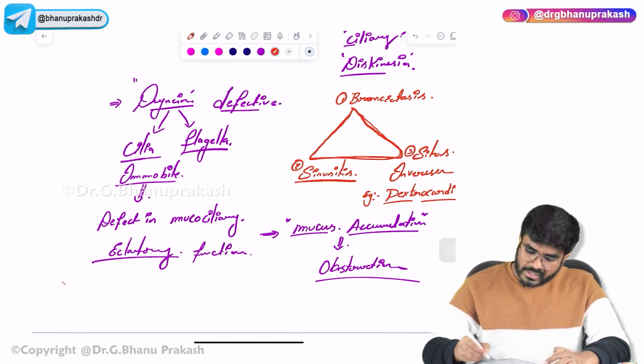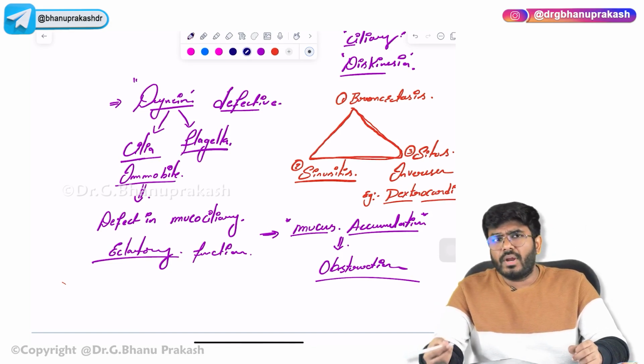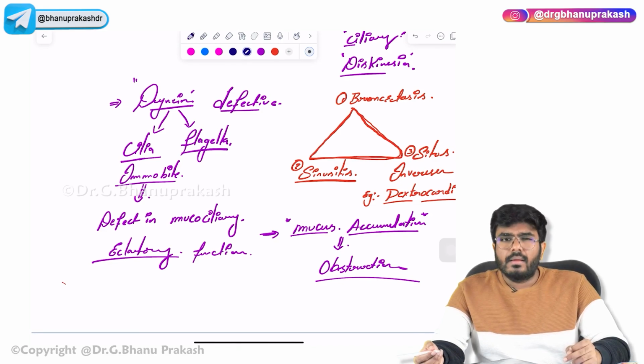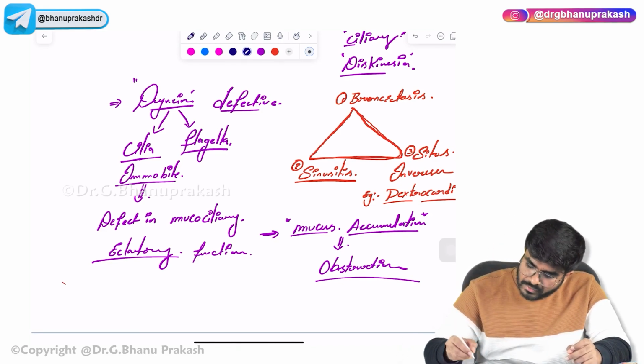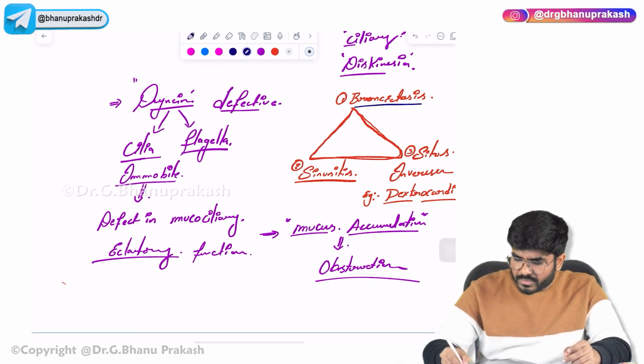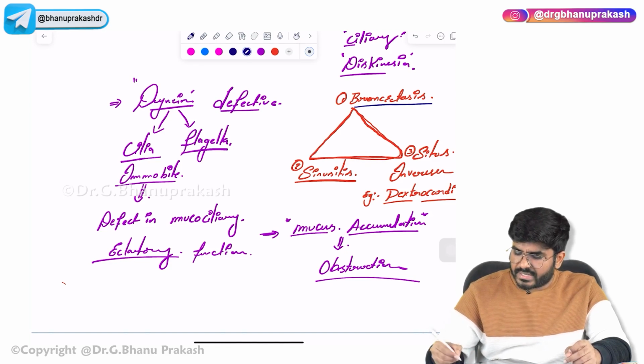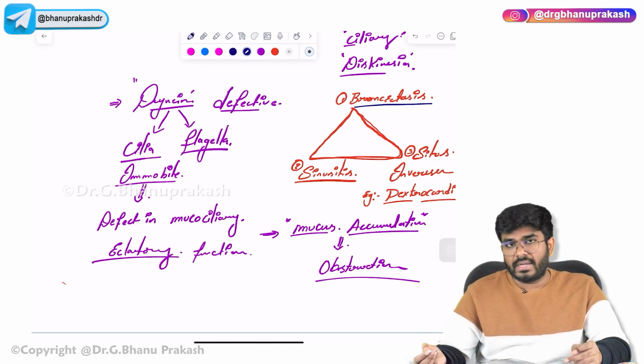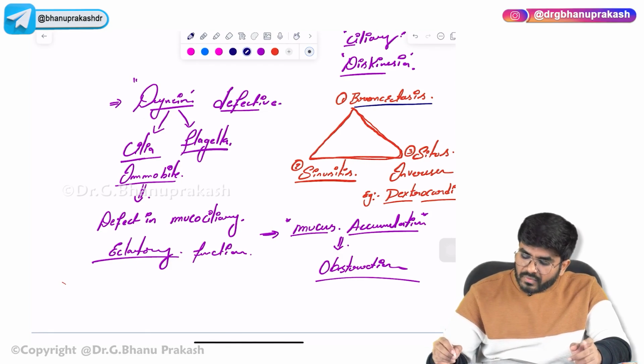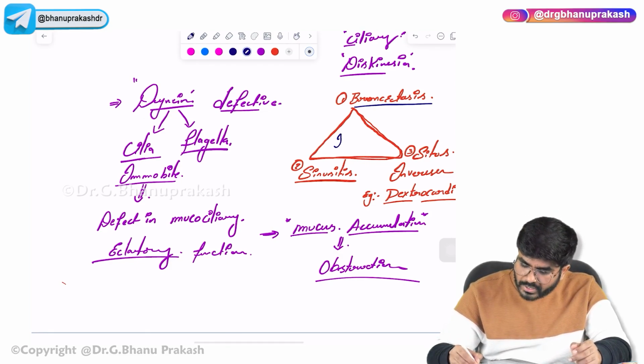And apart from this, what else can be there in Kartagener syndrome? What else should you know? There will be male infertility. These are the triad of symptoms. Okay: bronchiectasis, sinusitis, situs inversus, dextrocardia. These are the triad symptoms. Apart from this triad, the patient is also going to have